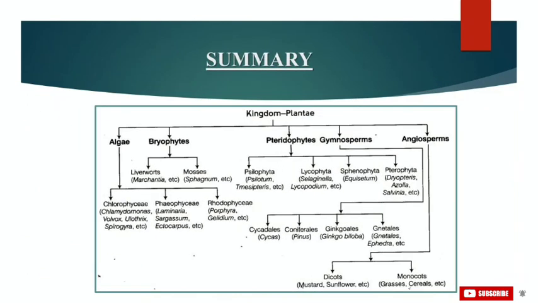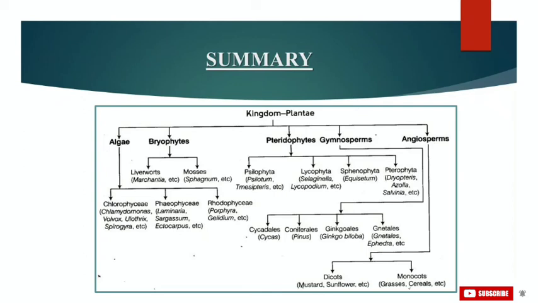So further, a quick recap of whatever we have studied under this topic till now. This topic consists of a series of 5 lectures. So let's have a summary of it. Our topic of discussion was plant kingdom. Plant kingdom includes algae, bryophytes, pteridophytes, gymnosperms and angiosperms. We have already had detailed lectures on these 5 groups. The lectures are uploaded in our channel. Do watch if you have missed them.